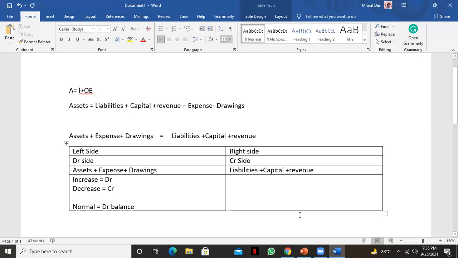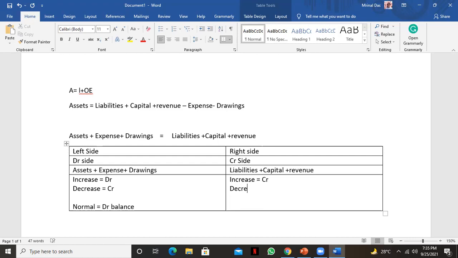And on the other hand, this is the right hand side. You know liabilities, capital, revenue. If it is increased, then it will be credit. And if it is decreased, they are in the credit side, so if it is increased, it will be credit.